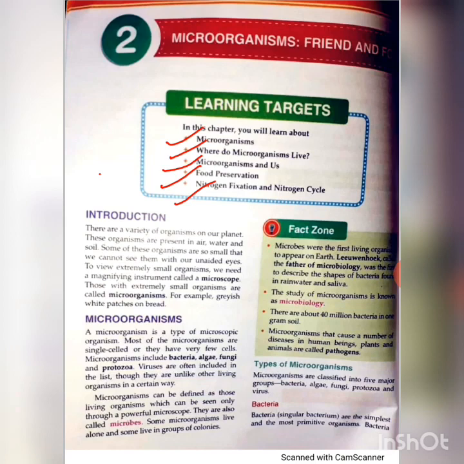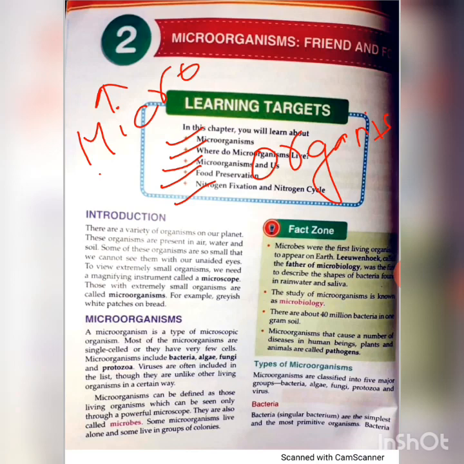If we divide the word microorganism, what does it mean? The first word is micro and the second word is organism. Micro means small, very small, which are not visible to naked eyes.